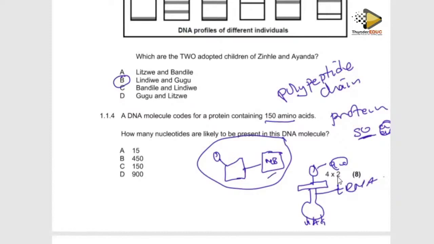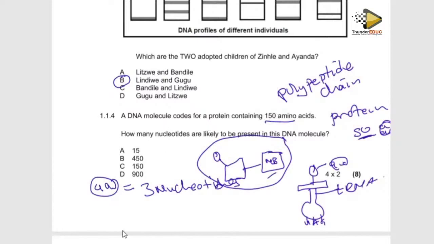So now it means that if I have 3 bases here, I have 3 nucleotides. So one amino acid is equal to 3 nucleotides. You understand? So now they're saying we have 150 amino acids. So how many nucleotides are there?